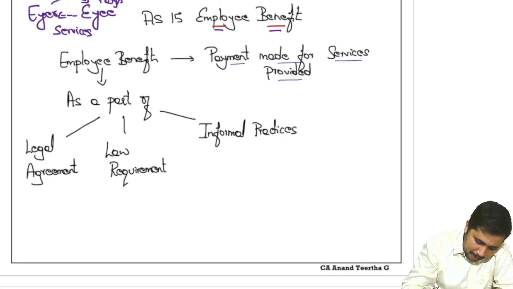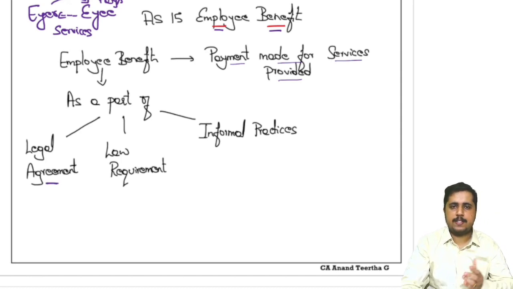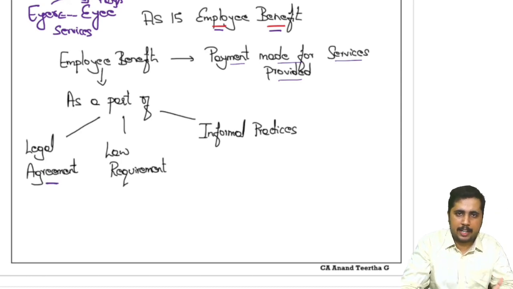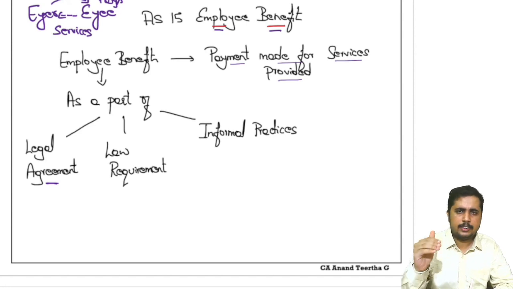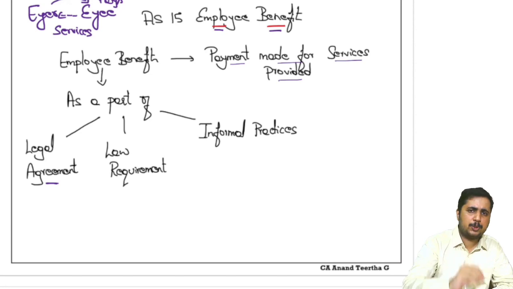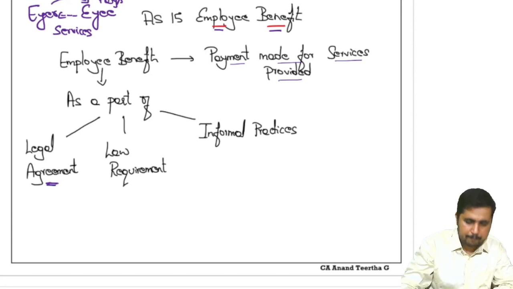This can be a part of a legal agreement. Let's say I have a company and I hire you. If you are getting hired in my company, I am going to create one employment agreement. You are going to sign it. In that we will also mention the payments we are going to make. For example, we'll pay salary, which will be broken up into different things like basic, DA, etc. Then if you perform well, we'll give you some bonus, incentives, etc. All those things will be entered there, and as and when you work for my company, I am supposed to pay you because there is a legal agreement.